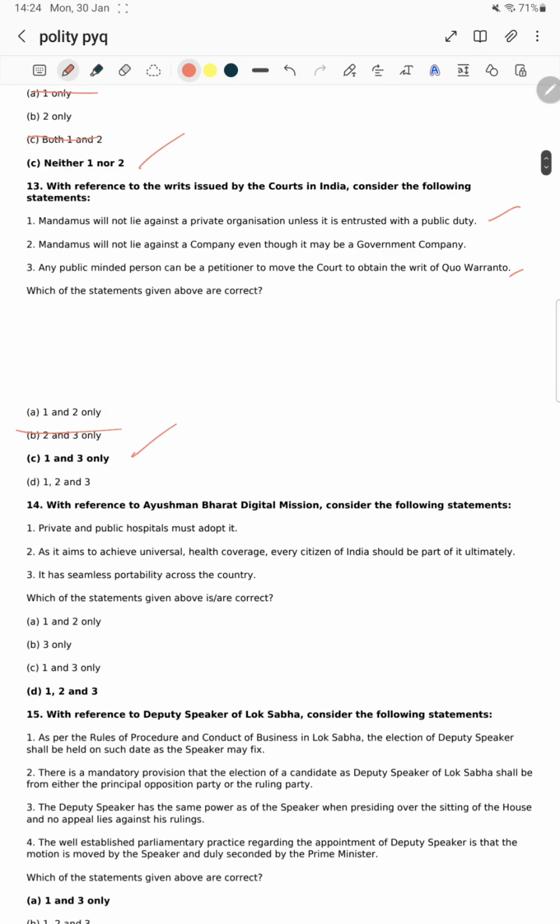With reference to Ayushman Bharat digital mission, this was the current affairs question. Consider the following statements. Private and public hospitals must adopt it. As it aims to achieve universal health coverage, every citizen of India should be a part of it ultimately. Okay, that's one right one. It has seamless portability across the country. Yes, all the three statements are right.